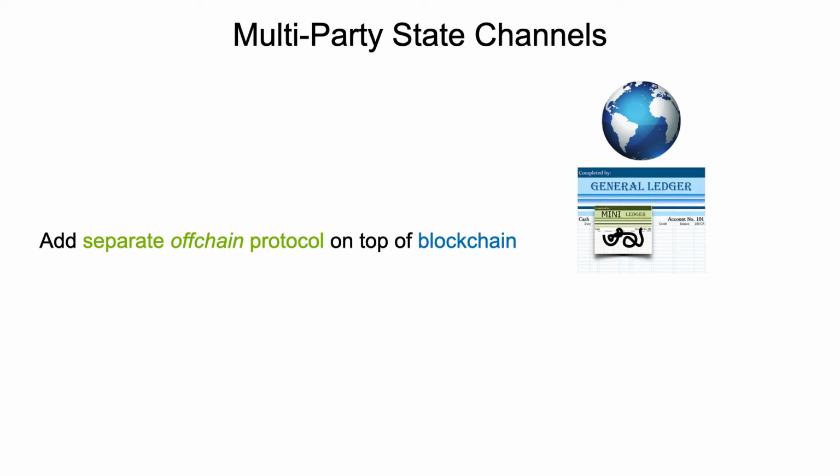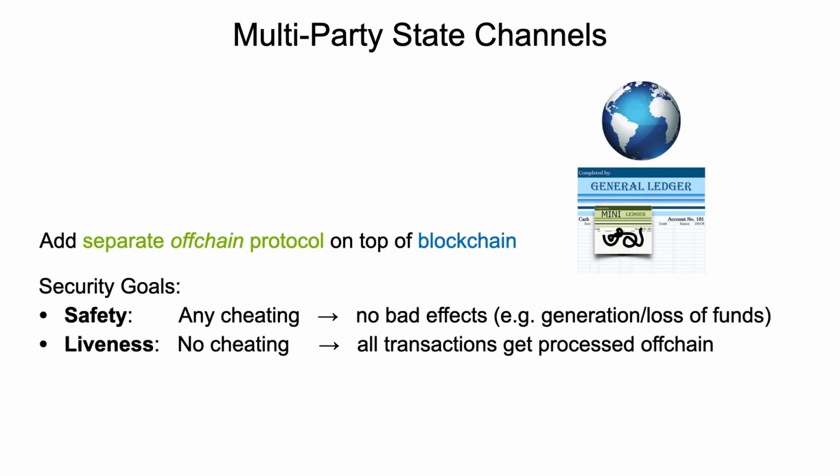Or a little bit more precisely, the idea of a multi-party state channel is to add a separate off-chain protocol among multiple parties on top of a blockchain with the following security goals. One of them is safety. That means that under any form of cheating, no bad effects are allowed to happen. That means there should be no generation or loss of funds due to the operation of such an off-chain protocol. And the other one is liveness, which is the optimistic condition, which basically is that in case of no cheating in the off-chain protocol, all transactions in the off-chain protocol get eventually processed.